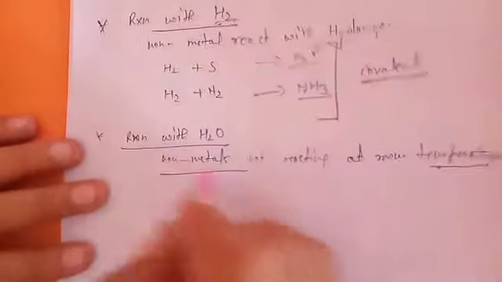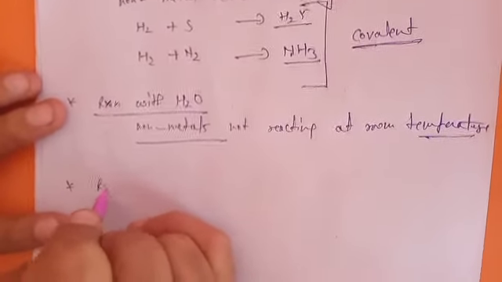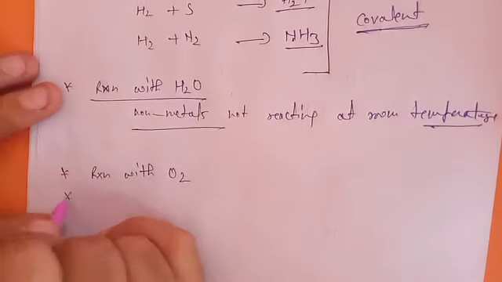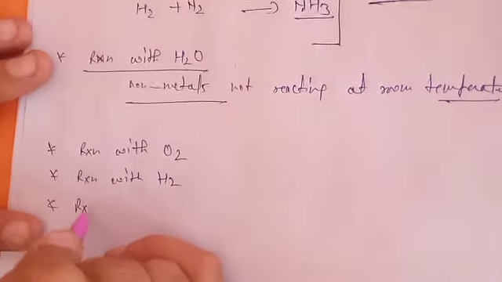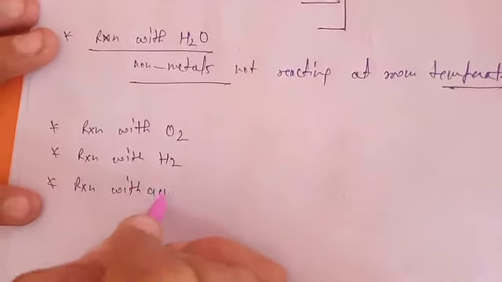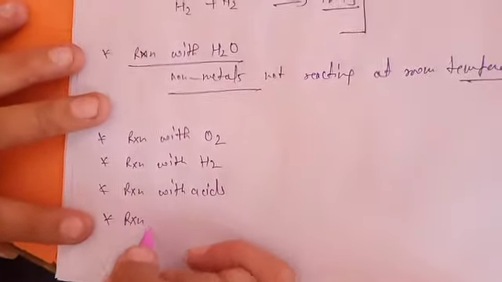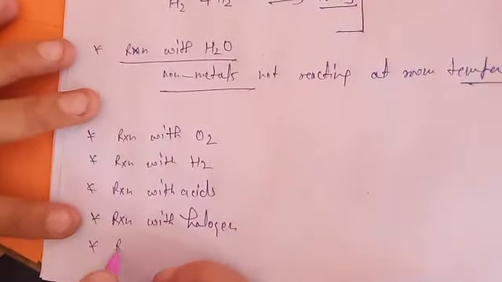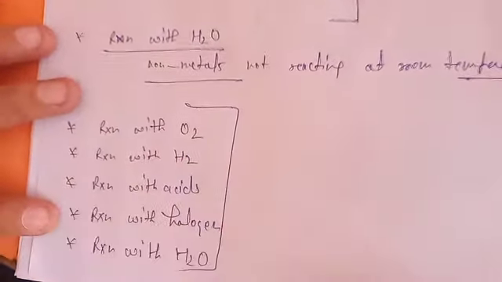So these are the various chemical properties you will explain regarding non-metals. I am listing again at least these that you should always tell: reaction with oxygen, reaction with hydrogen, reaction with acids, reaction with halogens, and whether they react with water or not. These are the chemical properties you must know.